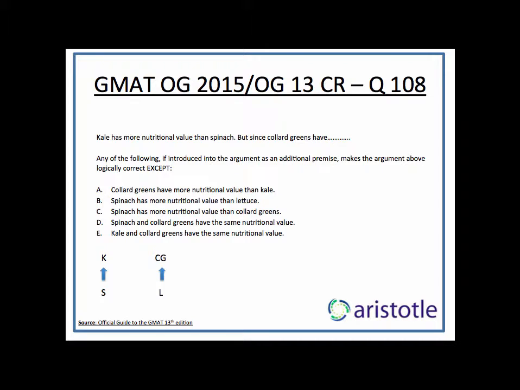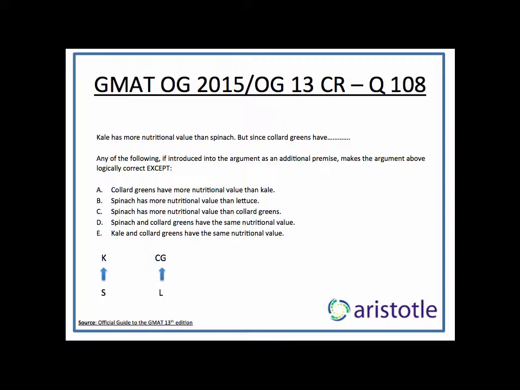And the question stem says, any of the following if introduced into the argument as an additional premise, which is the same thing as an assumption, makes the argument above logically correct except. So four of these options will make the argument logically correct, which it is not right now. One will not do so and that one will be the answer. So in this case, let's change things around and start with option E.